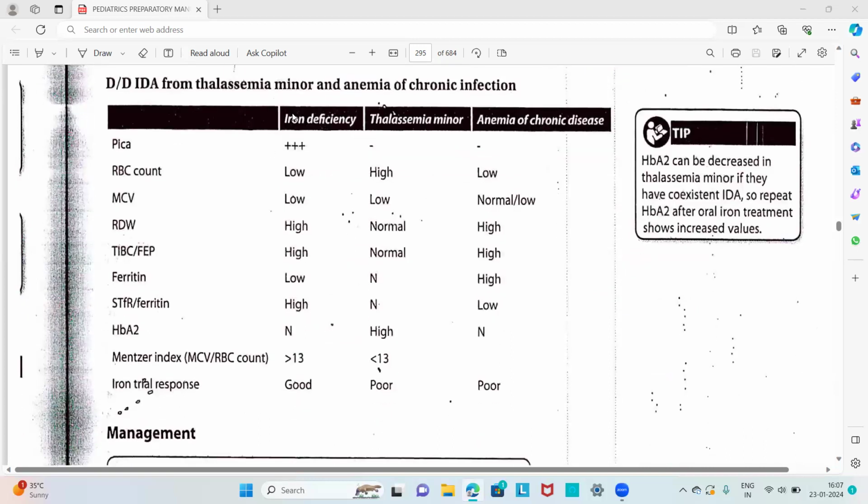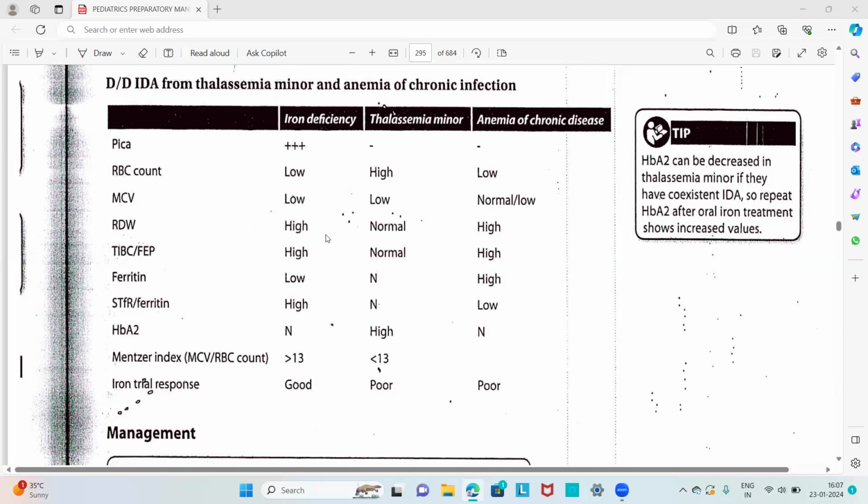So this table shows the differential diagnosis of iron deficiency anemia from thalassemia minor and anemia of chronic infection. These should also be kept in mind. In iron deficiency anemia, pica is present, and the RBC count is high in thalassemia minor, but in the other two conditions it is low. And the MCV is low in both iron deficiency anemia and thalassemia minor, but in anemia of chronic disease, the MCV may be normal or low.